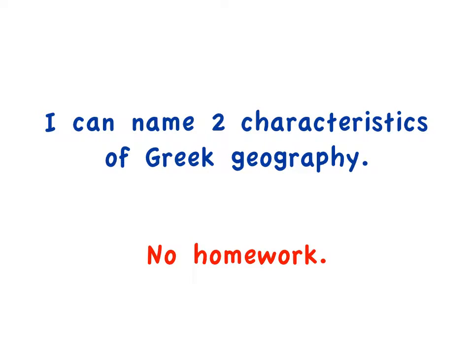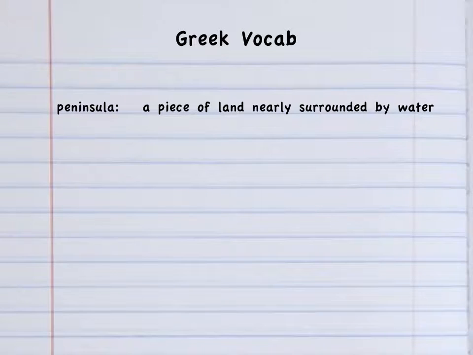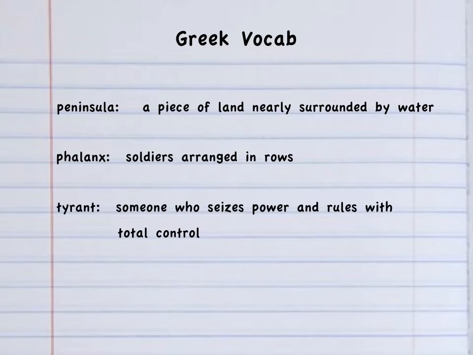Okay. The I can statement today is I can name 2 characteristics of Greek geography. We're going to get to geography in just a sec. Let's do the vocab. Greece is a peninsula. That's a piece of land that's nearly surrounded by water, or surrounded by water on 3 sides. A phalanx is a Greek fighting unit. It's when soldiers are arranged into rows. We'll talk more about that, especially once we get to Alexander the Great in the Hellenistic period.